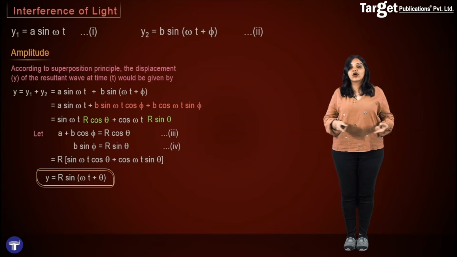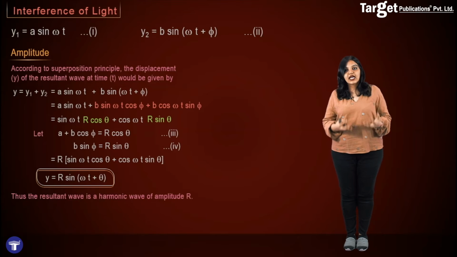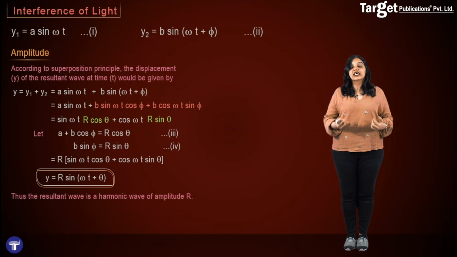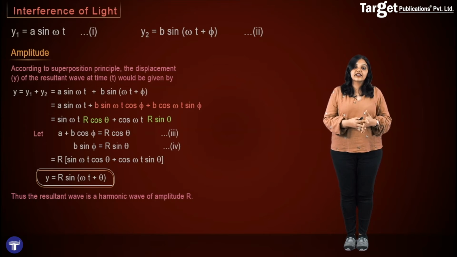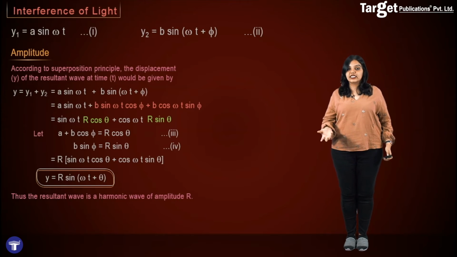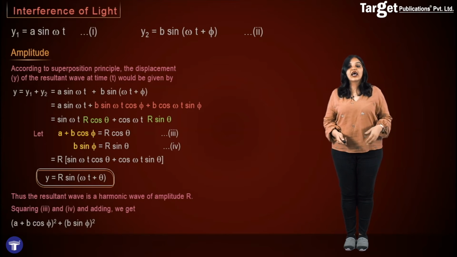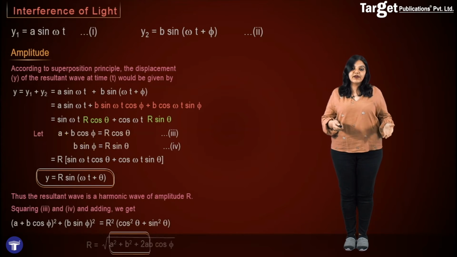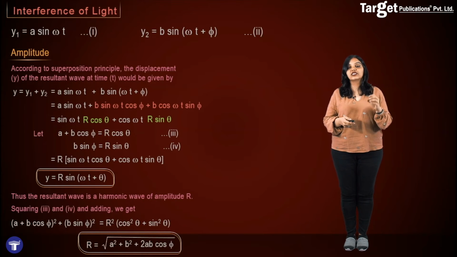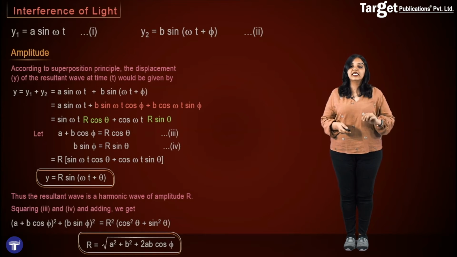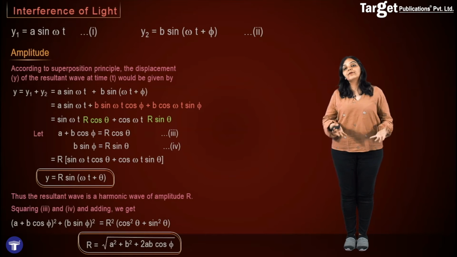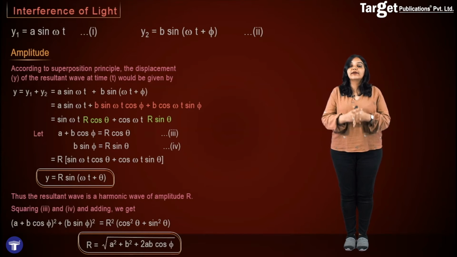And basically what I've got in this equation is telling me that the resultant wave is also a harmonic function. That is, it is also a sine function with the amplitude R. And now I want to find R, that is, I want to find the new variable R in terms of the old variables a, b and phi. And to do that, I'll simply square and add equations 3 and 4. And when I do that, I'll see that they simplify and I'll get that R is equal to root of a square plus b square plus 2ab cos phi. That is, the resultant amplitude of these two waves is given by this expression and denoted by capital R.